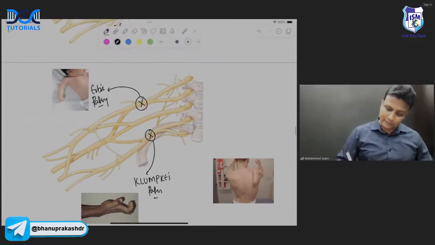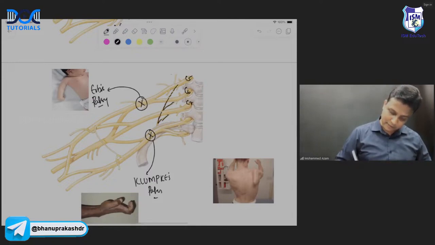Then after that, from C5, C6, and C7, yes, there will be a nerve beginning from here, and this nerve will actually be the long thoracic nerve.